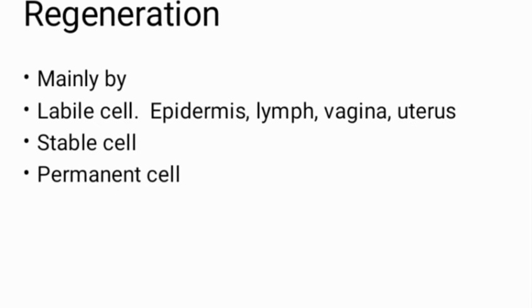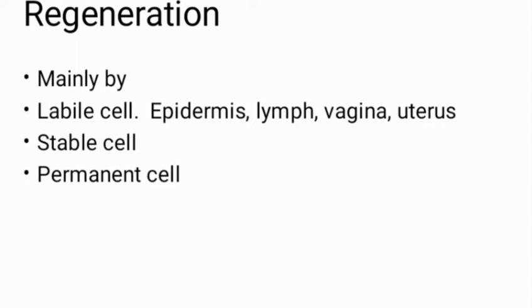Now regeneration occurs by what? Mainly regeneration occurs by these cells: the labile cell, stable cell, and permanent cell. What is labile cell? Those cells which are found in the epidermis, lymph, vagina, uterus. These cells continuously multiply throughout life.